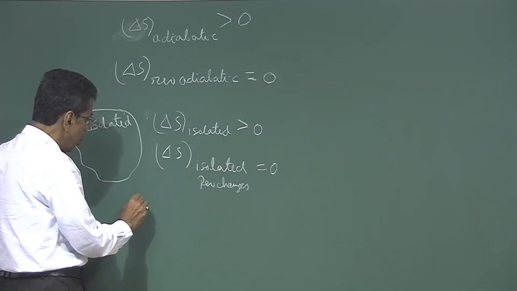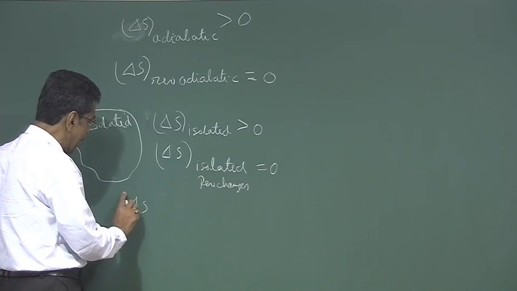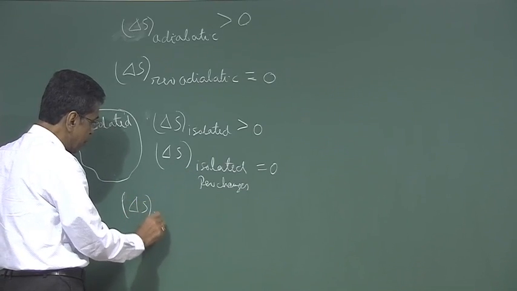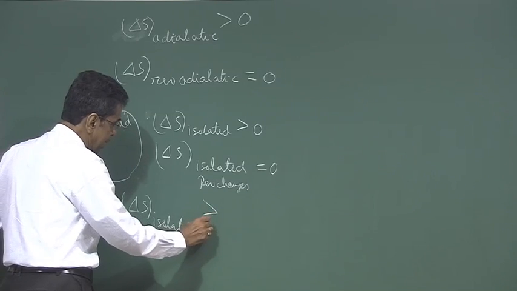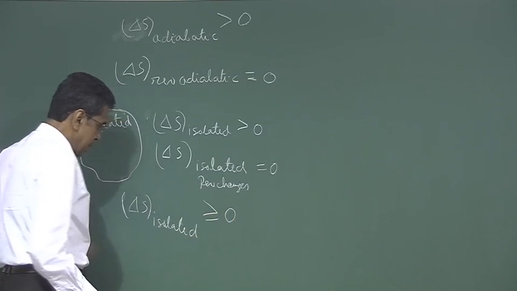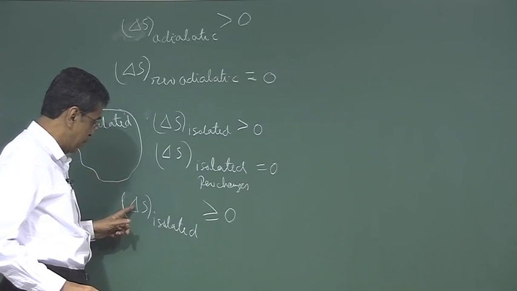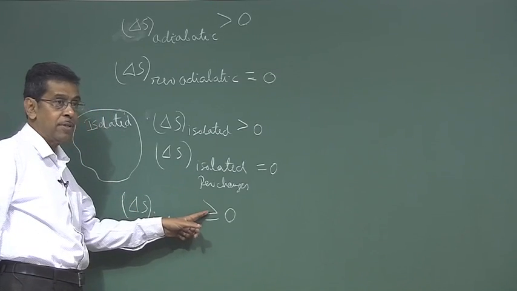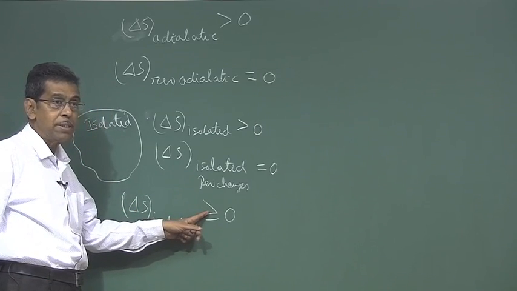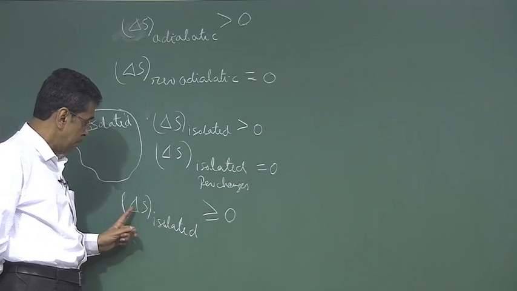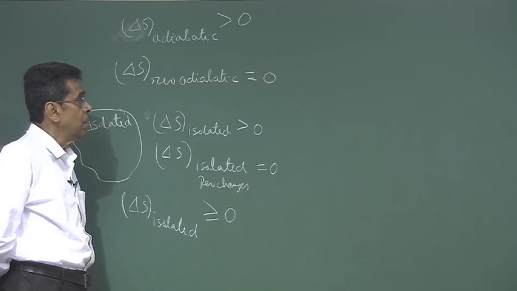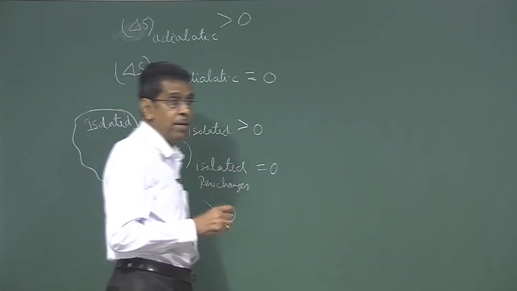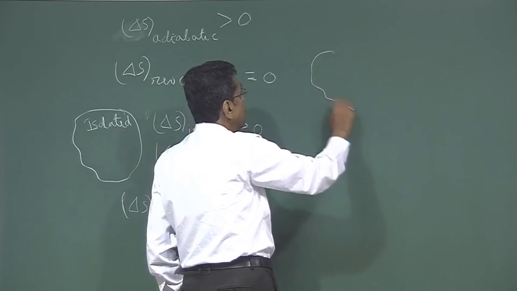So, these two combined, we can write delta S of an isolated system is greater than or equal to 0, means that the change of entropy of an isolated system is greater than 0 if the changes within this system are irreversible, or if the changes within this system are reversible, then the equality sign holds good.